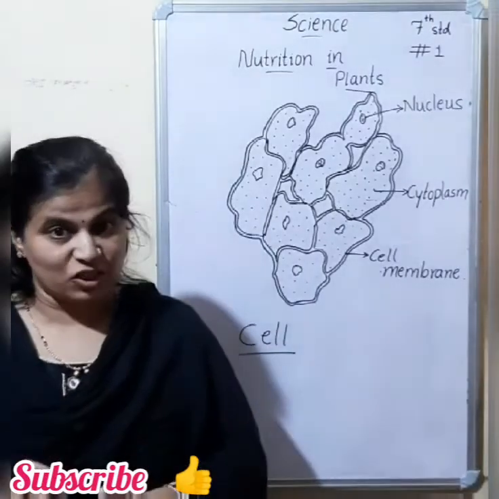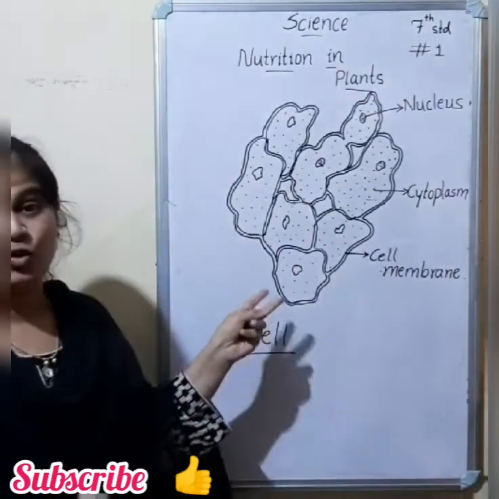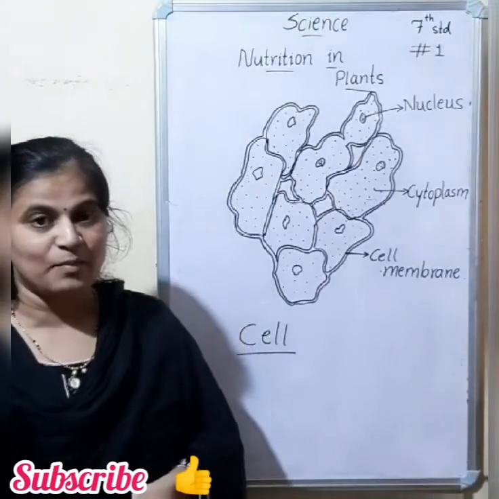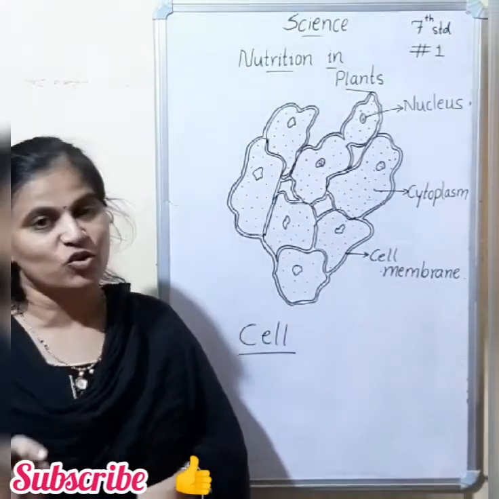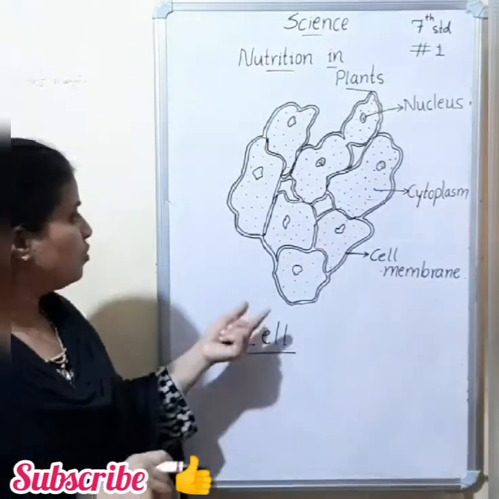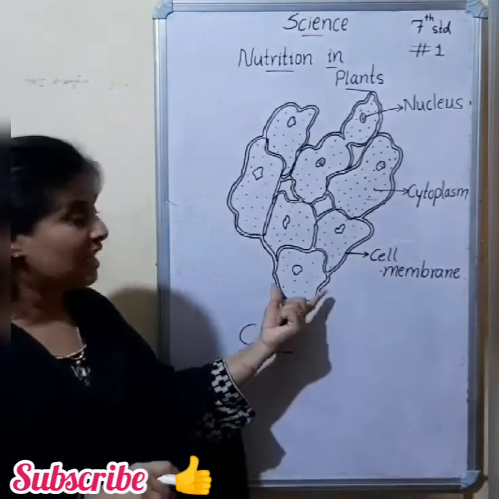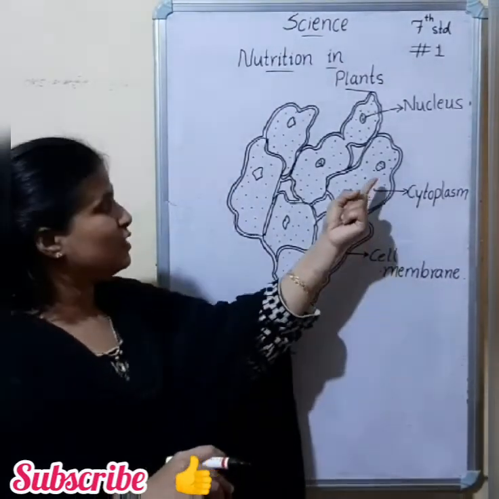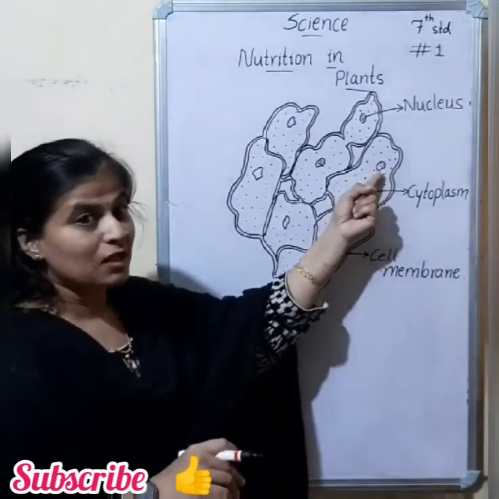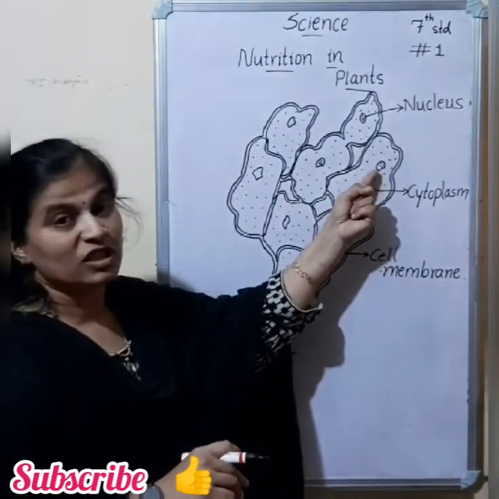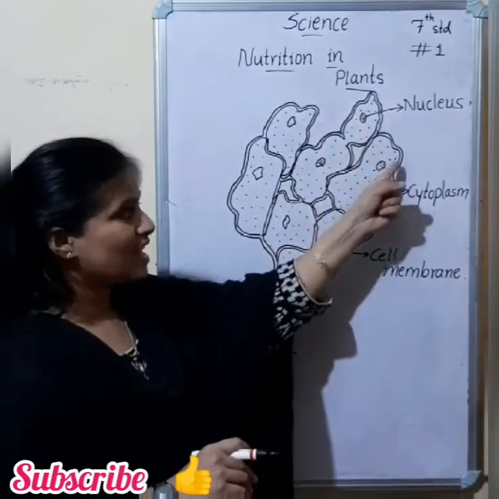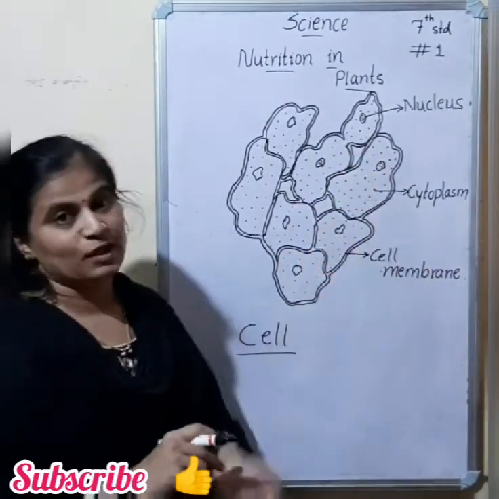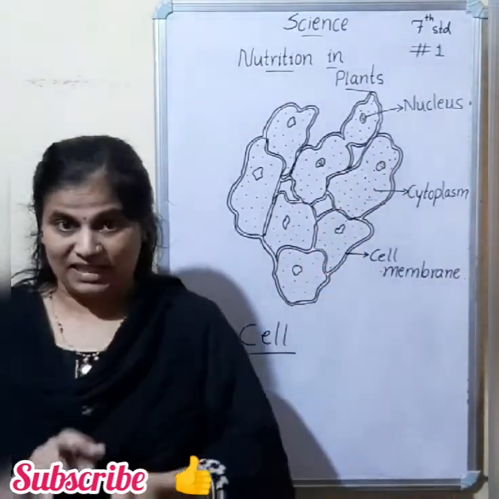Children, practice the structure of a cell as well. As we know, living organisms are made up of tiny units called cells. You can have a look at this cell, which is covered by a membrane called the cell membrane, and there is a central spherical structure called the nucleus, surrounded by a jelly substance called cytoplasm. I hope you will practice it.